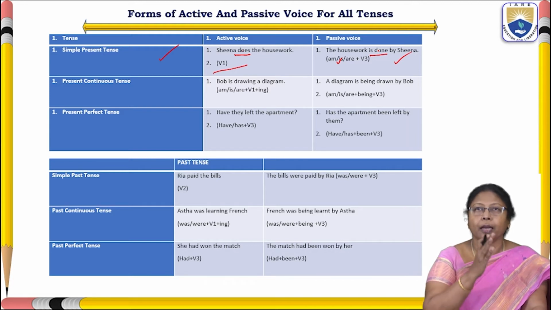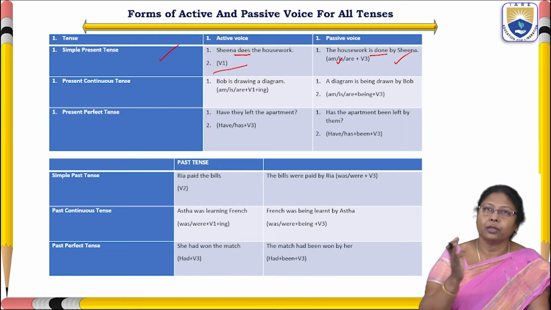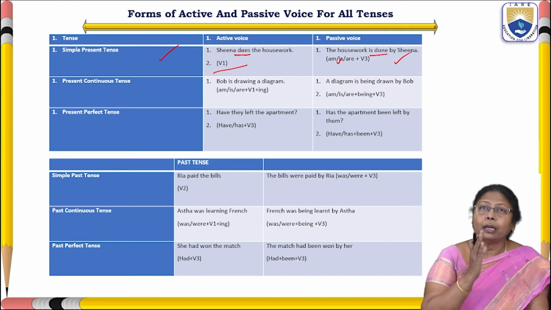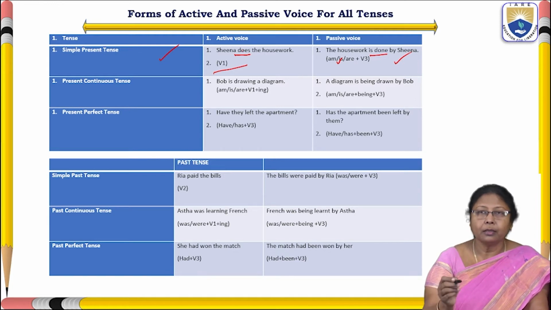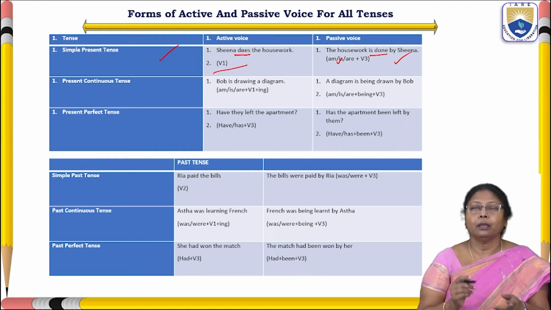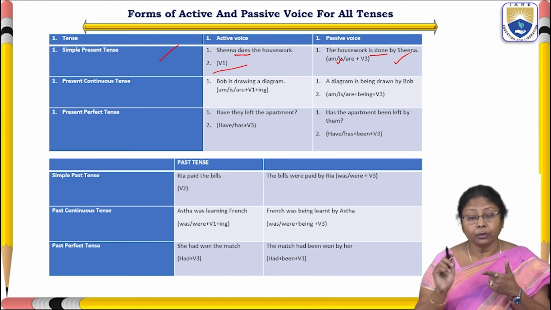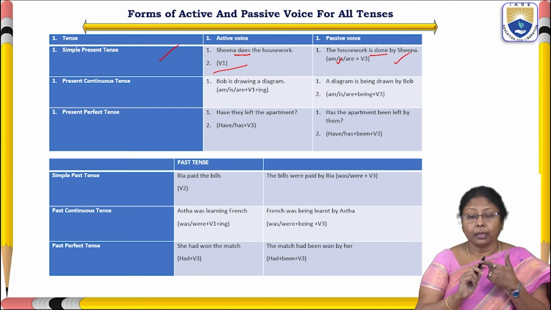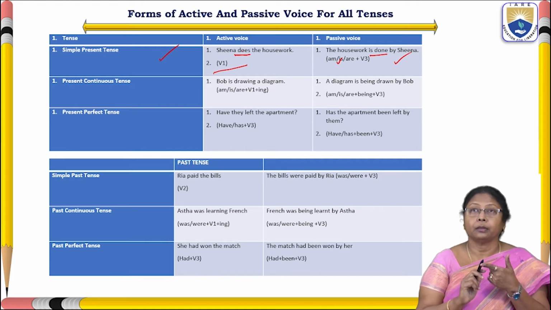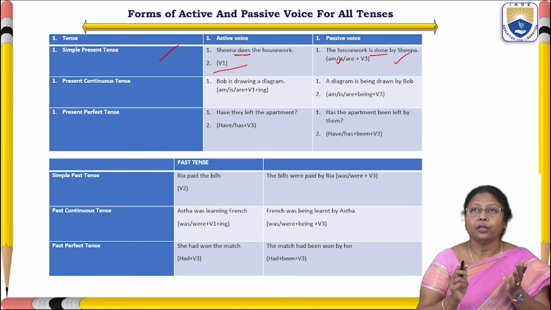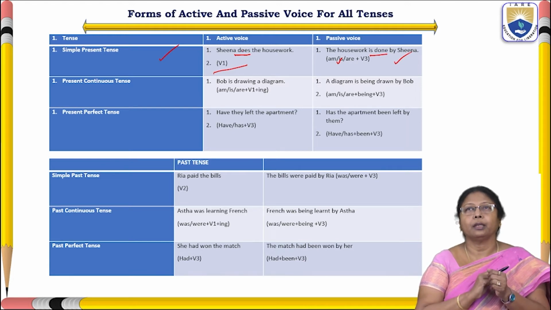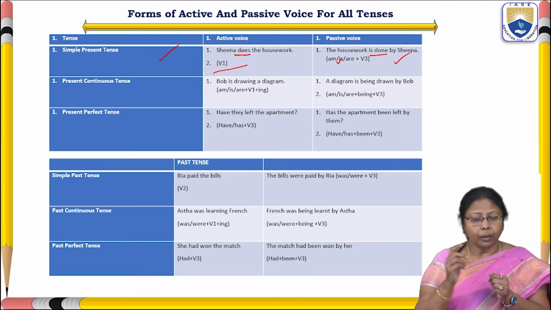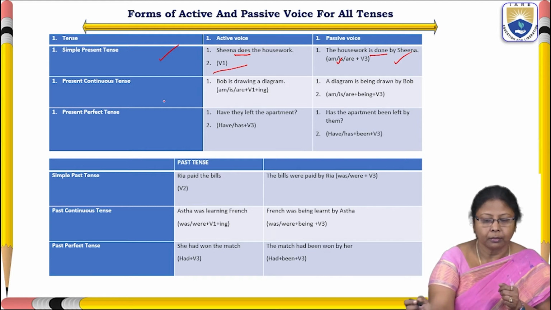And the subject changes into object and the object changes into subject when we convert active voice into passive voice. See here, Sheena does the homework. When we convert that into passive voice, it changes to: the housework is done by Sheena. Okay?